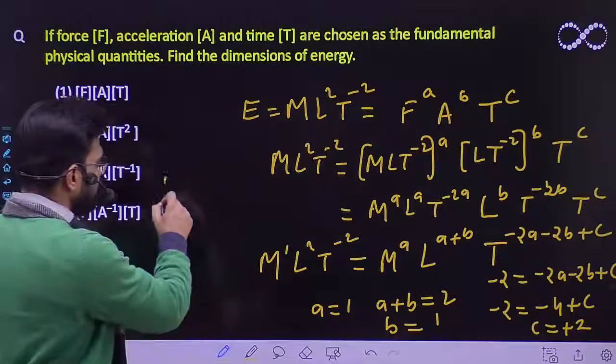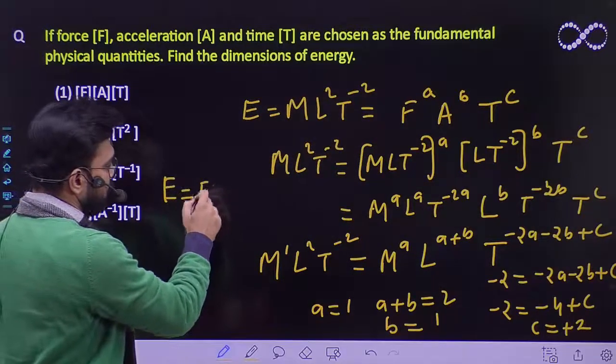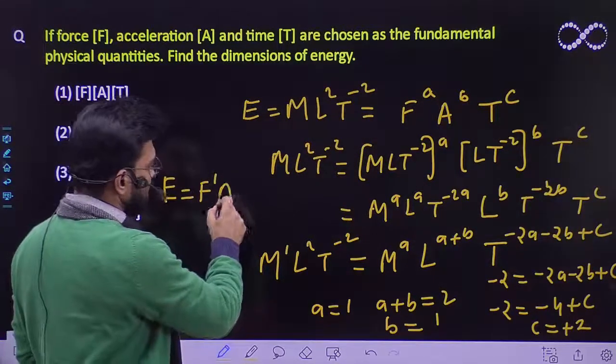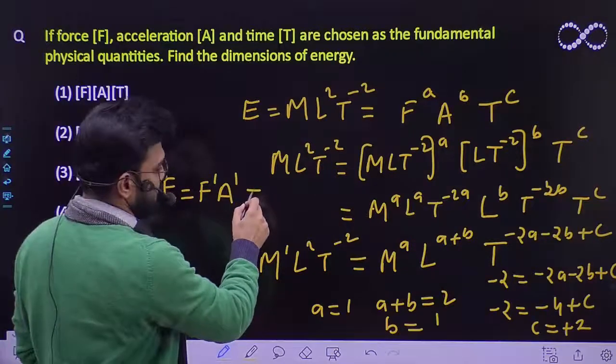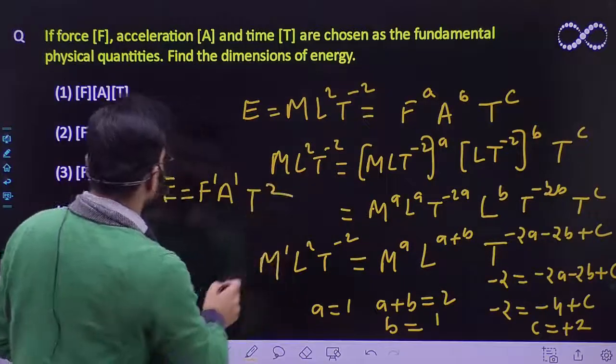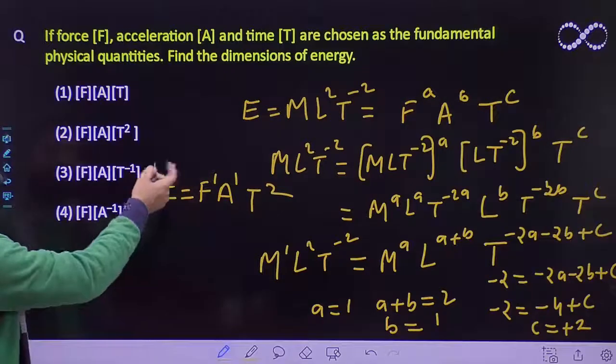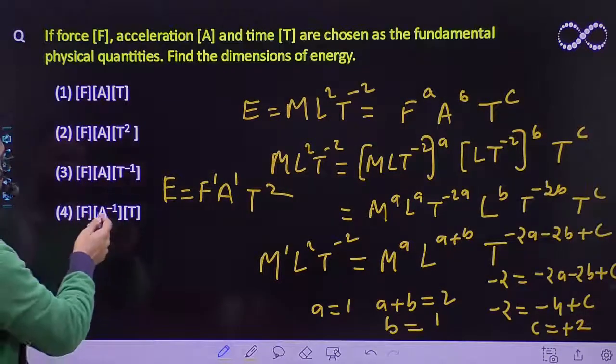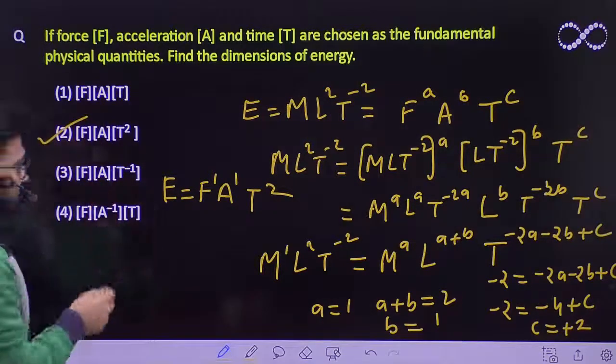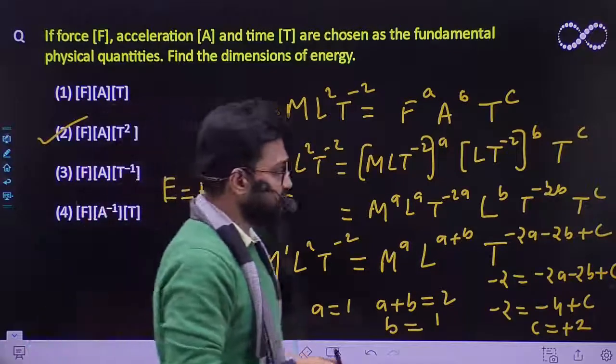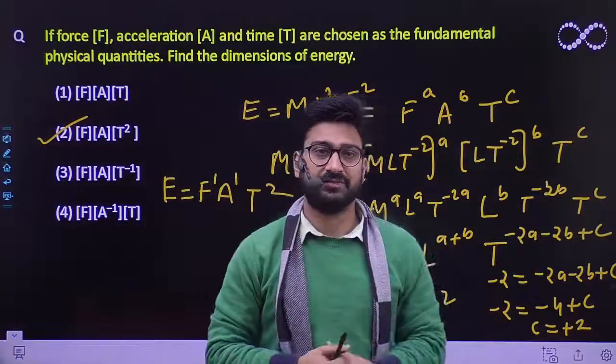So that means energy is related to force with power 1, acceleration with power 1, and time with power 2. So which option is correct? F A T². So the second option is the correct option that we should get. I hope this question is clear to everyone. Thank you.